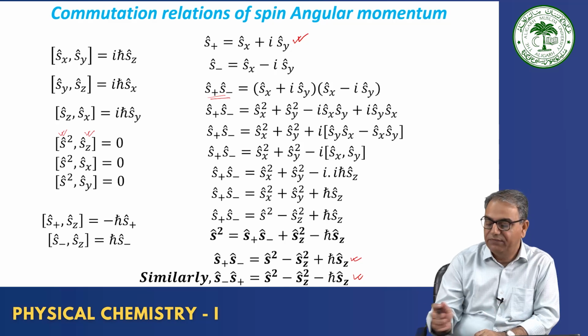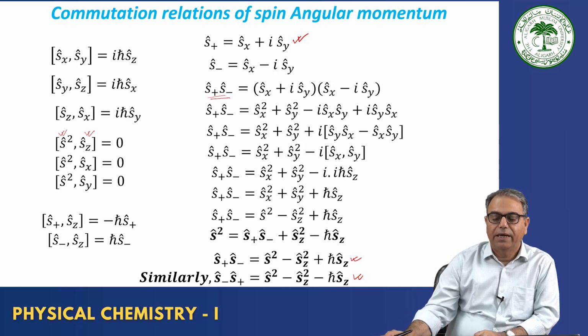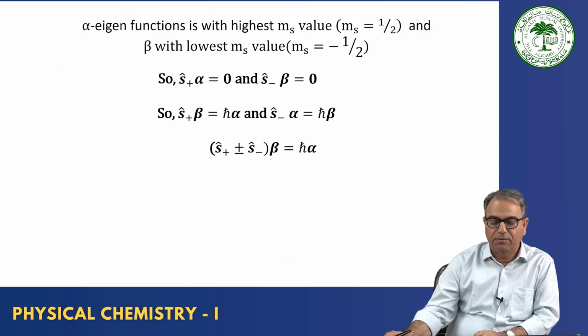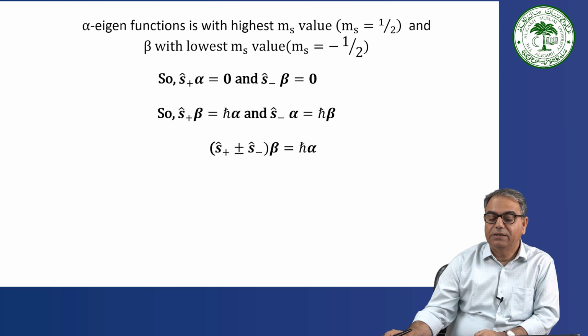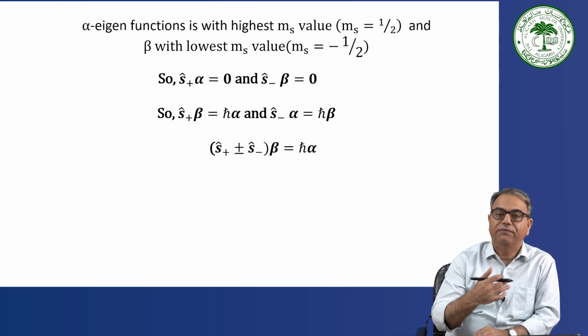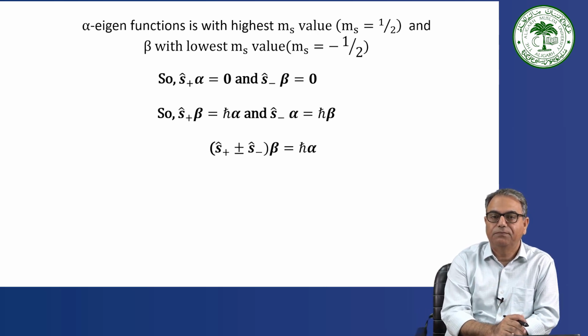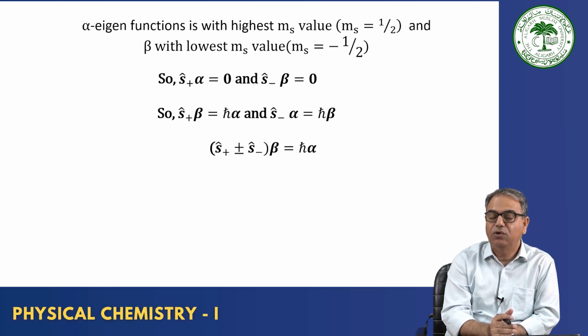Now the electron has two different kinds of motions, so we have orbital angular momentum and spin angular momentum also. I said that alpha is the eigenfunction with the highest ms value, that is ms equal to plus half, and beta with the lowest ms value, ms equal to minus half. You do have two eigenvalues only, plus half and minus half, for the electron. So when you operate with S plus on alpha, what will you get? Alpha gives you an eigenvalue of ms equal to half, and this is the highest value.